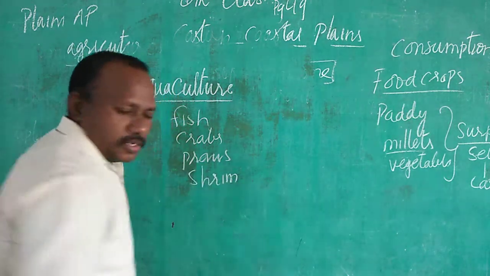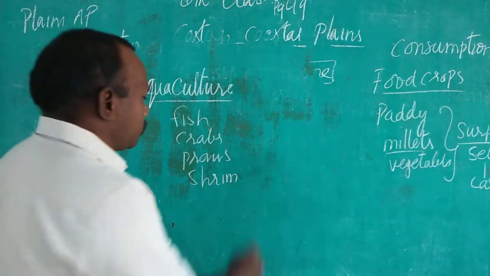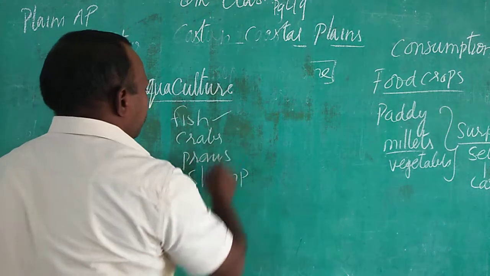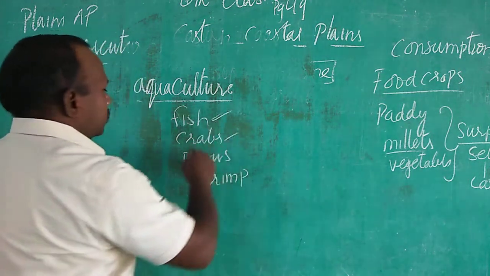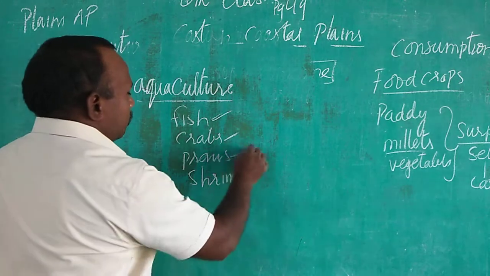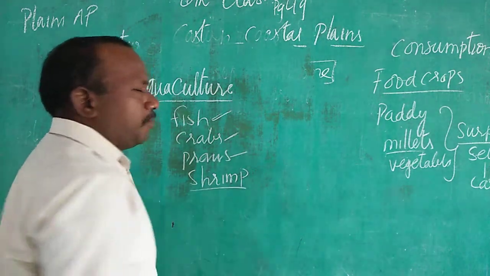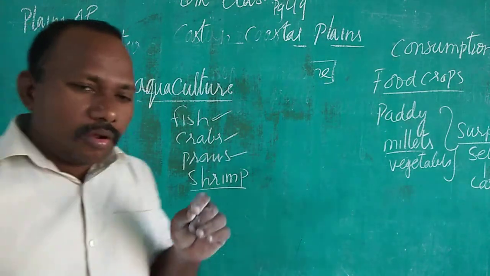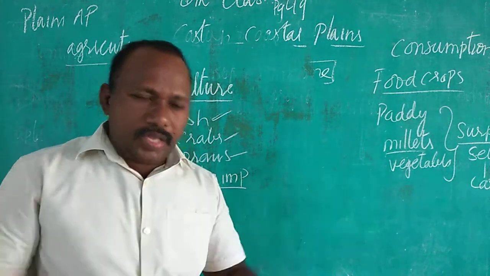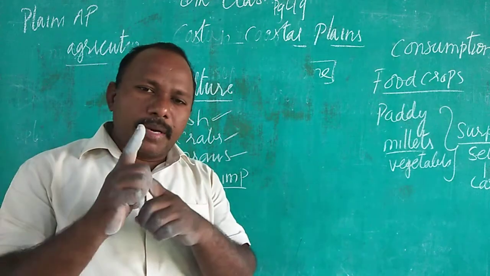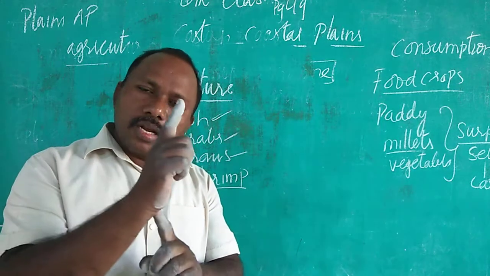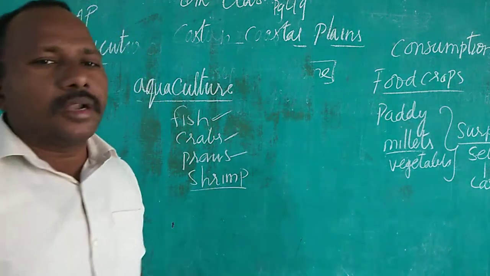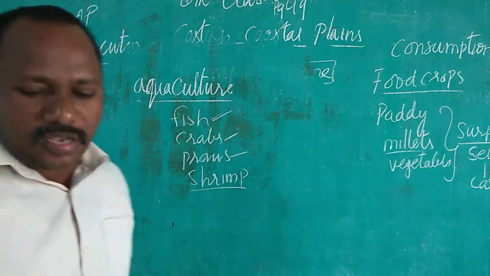You know what is a fish, what is a crab? Fish means చేపలు, crabs means పీతలు, prawns means రొయ్యలు, shrimp means రొయ్యల కన్నా ఇంకా పొడవుగా ఉంటాయి. They are also one kind of prawns.